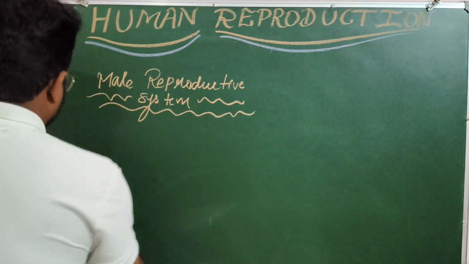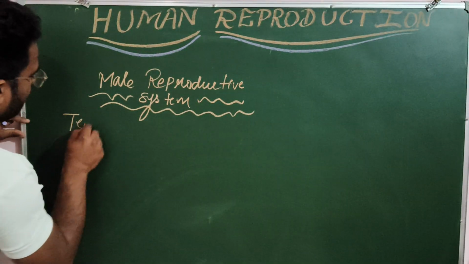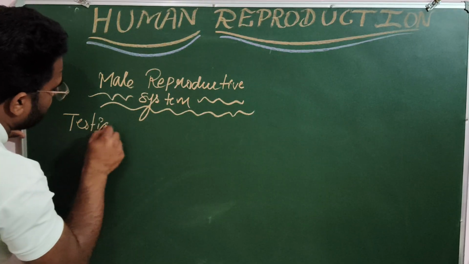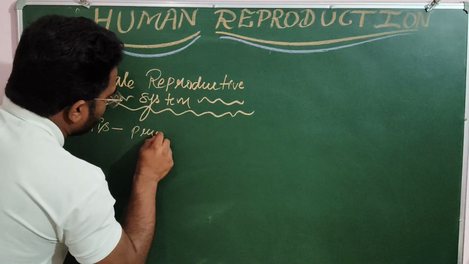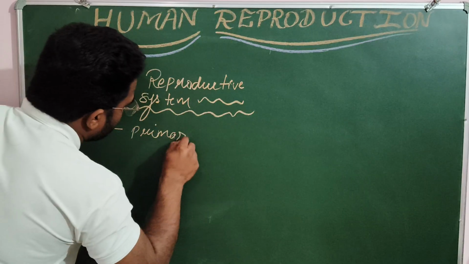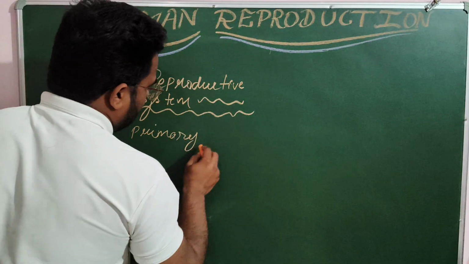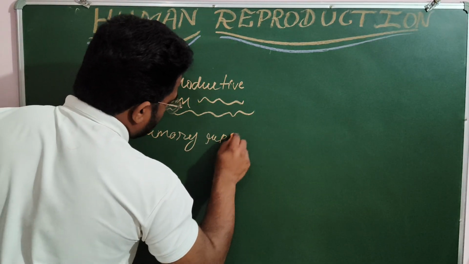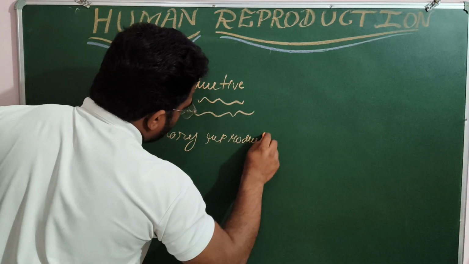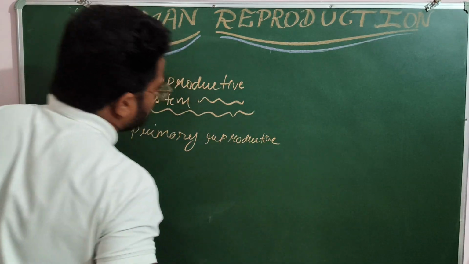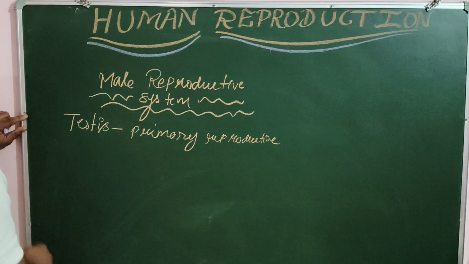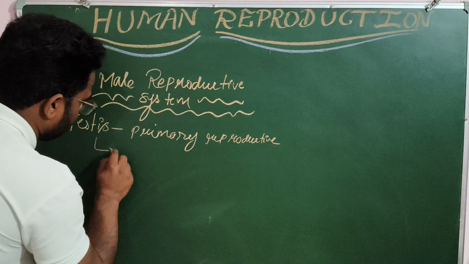So we are going to write: testis is primary reproductive organ. Along with gamete formation, what exactly is the other role of the testis?